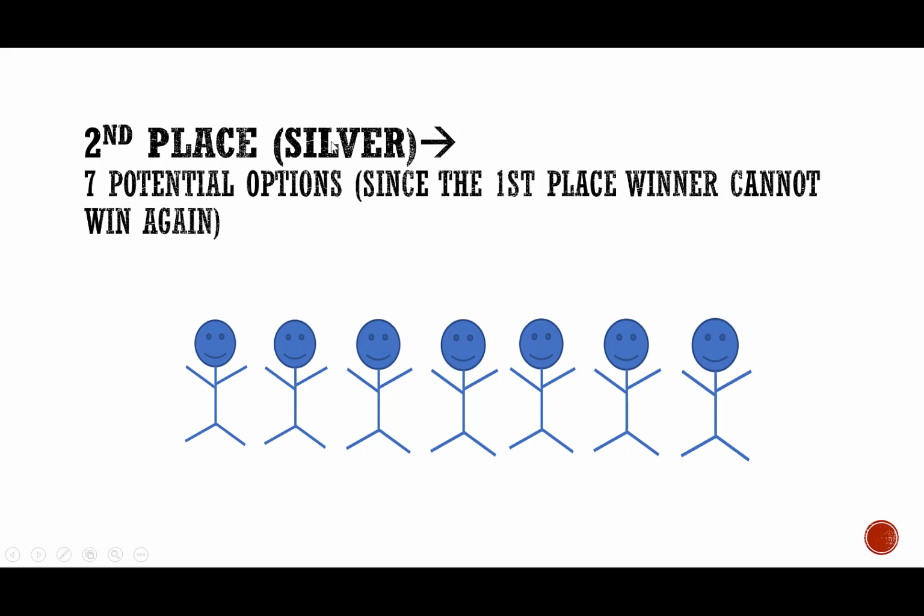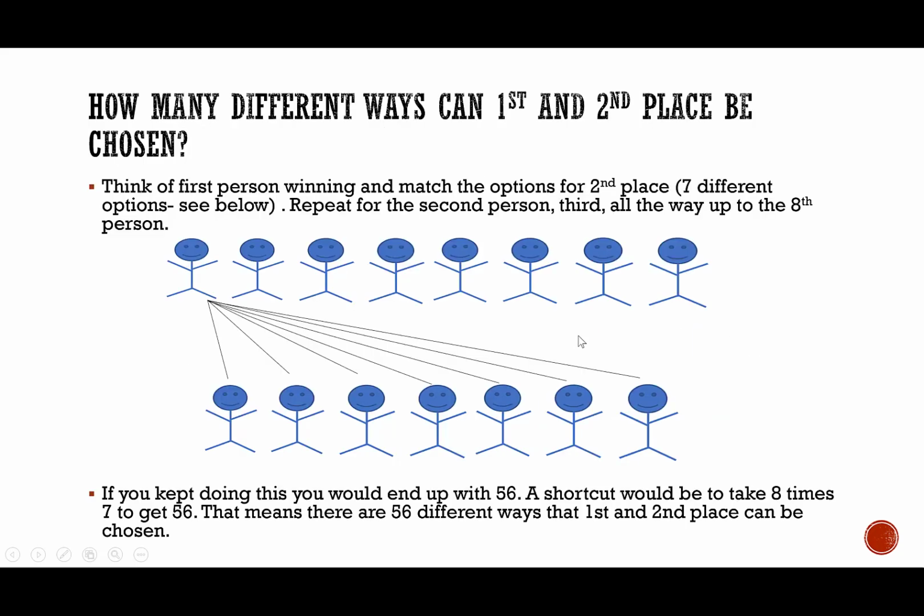So that means second place, the silver medal, now has 7 options because the first player cannot win again. So let's think of this. How many different ways could the first and second place be chosen? So here are the 8 beginning contestants for first place, and this would be your second place. What I would suggest you do is think of this first person being the first place winner, and then this is the second. And then this is another option. So here you can see we have 7 different options.